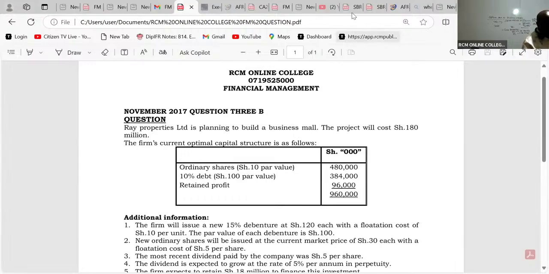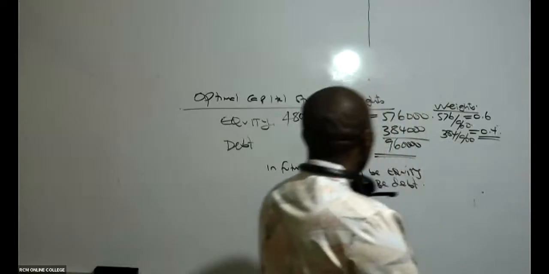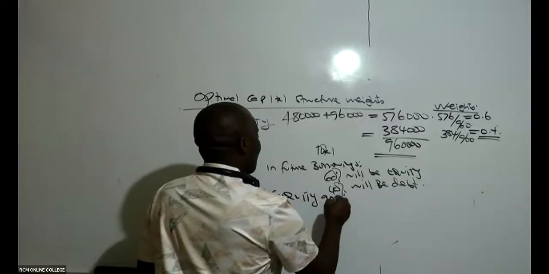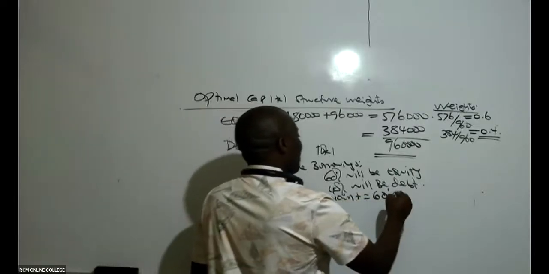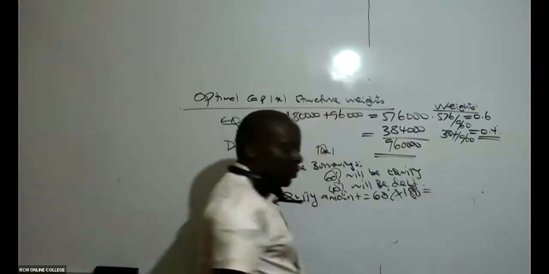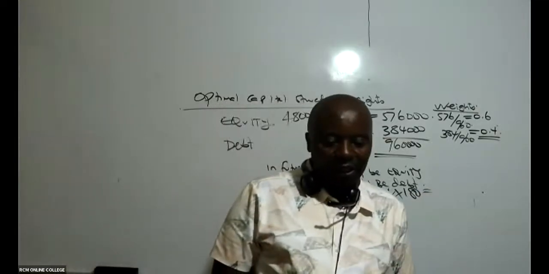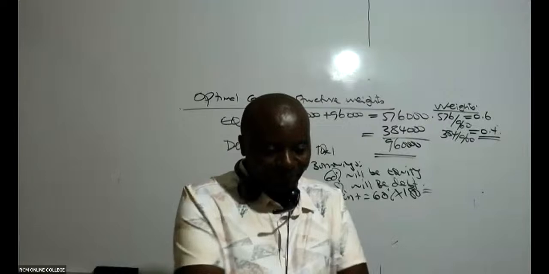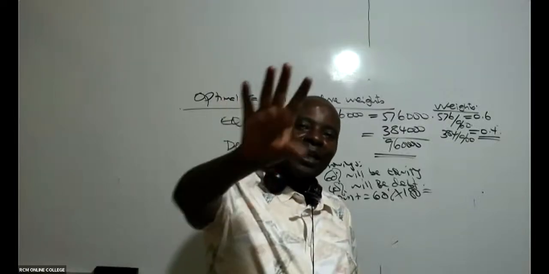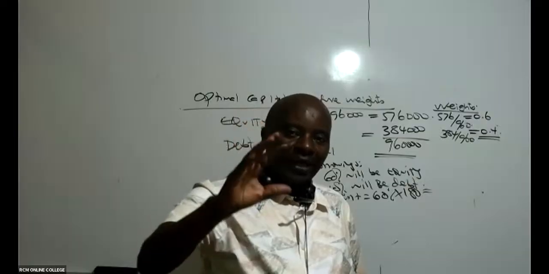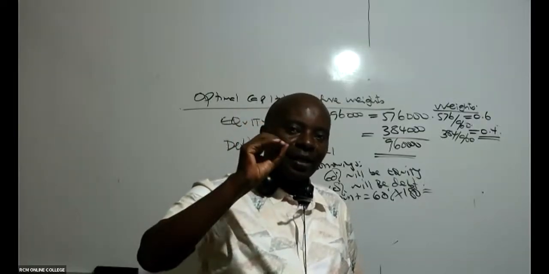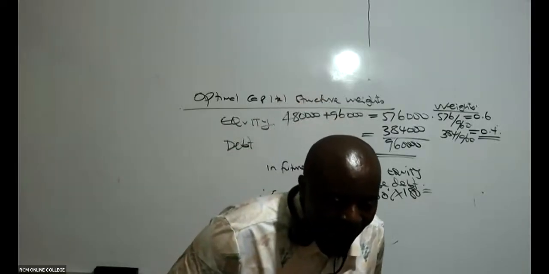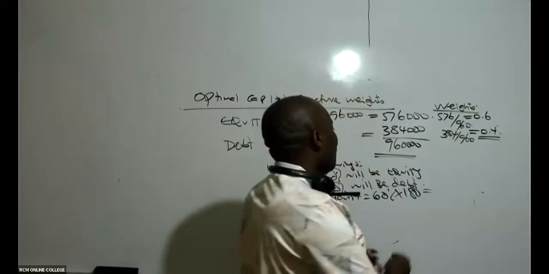So out of the 180 million, we know that 60% will be equity. Therefore, the equity amount will be 60% of 180 million. Is there somebody who can give us this figure? The mall they're planning to construct is 180, so out of this 180, how much should be equity and how much should be debt? According to Margaret, it is 108 million. Yeah, thank you very much.